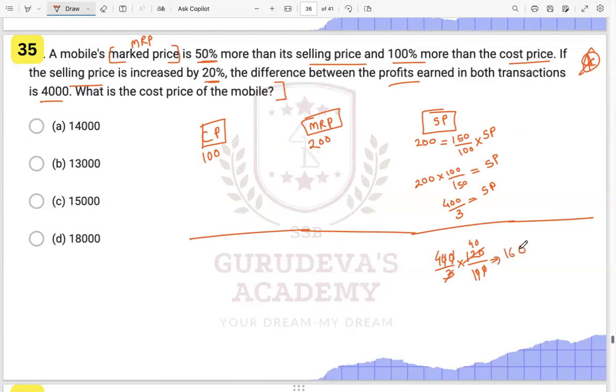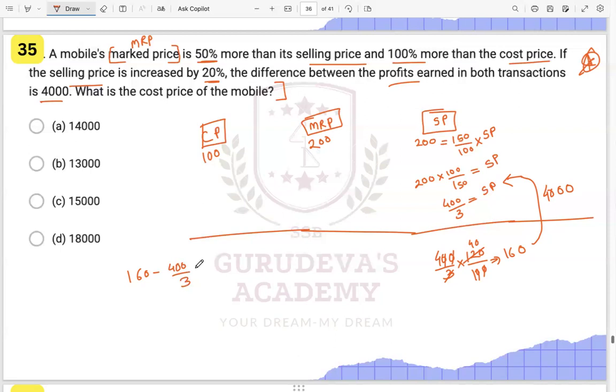And they are saying the difference between the profit earned in both the transactions is 4,000. So this difference is given to you as 4,000. That is 160 minus 400 by 3.